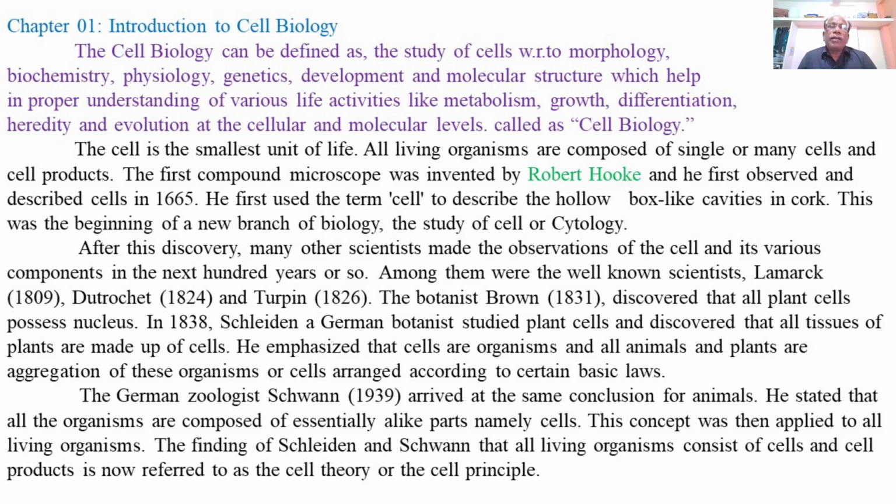In 1838, Schleiden, a German botanist, studied plant tissues and discovered that all tissues of plants are made up of cells. And he emphasized that cells are organisms and all animals and plants are aggregations of these organisms or cells arranged according to certain basic laws.